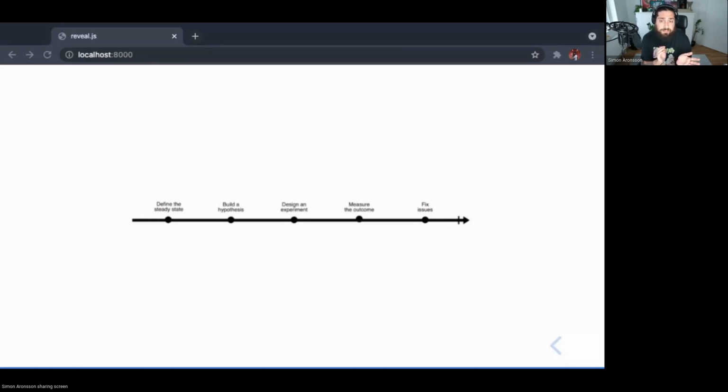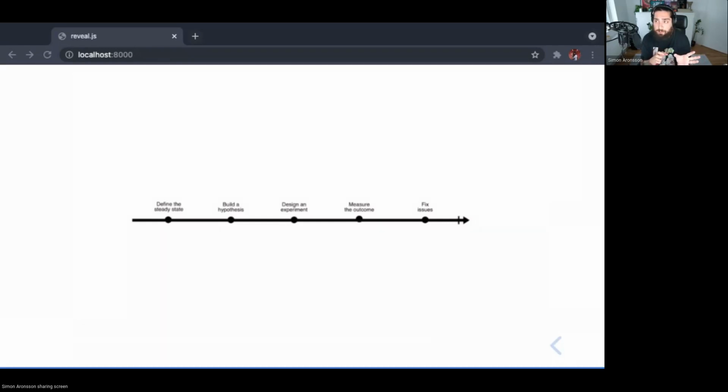And once we believe that we further strengthen the reliability of our system, then we just repeat the process. And we continue to do this over and over and over, hopefully avoiding any on-call incidents that might otherwise have occurred. All right, so that was a bit of an intro to chaos engineering.